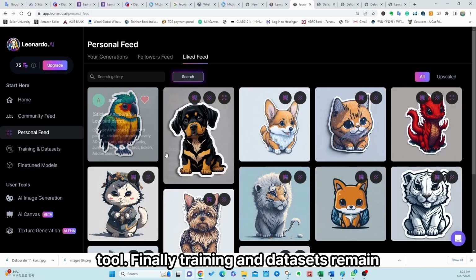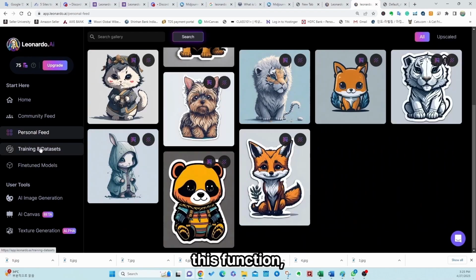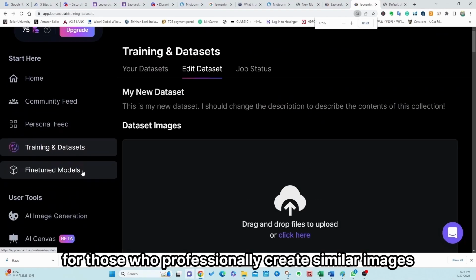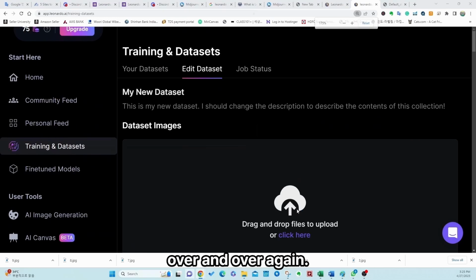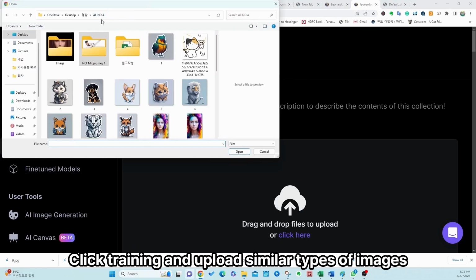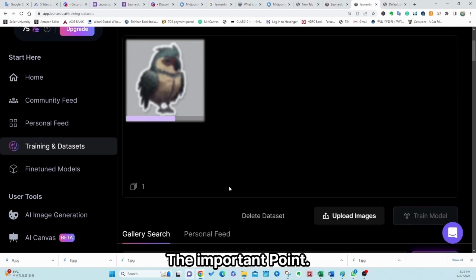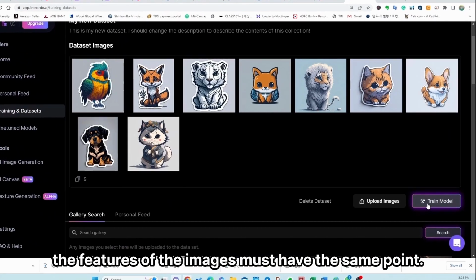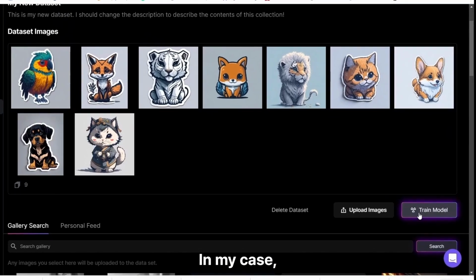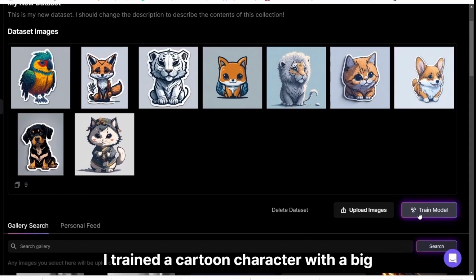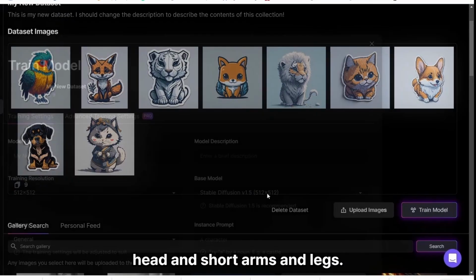Finally, training and datasets remain. This function seems to be useful for those who professionally create similar images over and over again. Click Training and upload similar types of images that you downloaded. The important point here is that the features of the images must have the same point. In my case, I trained a cartoon character with a big head and short arms and legs.